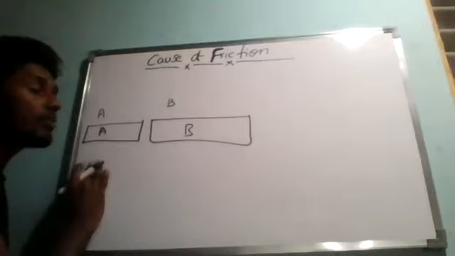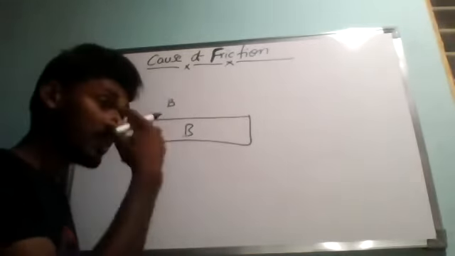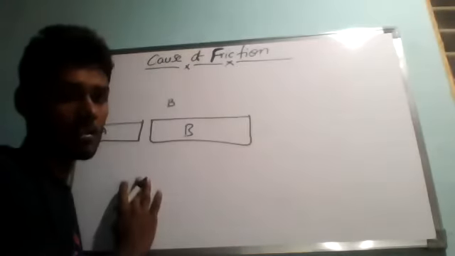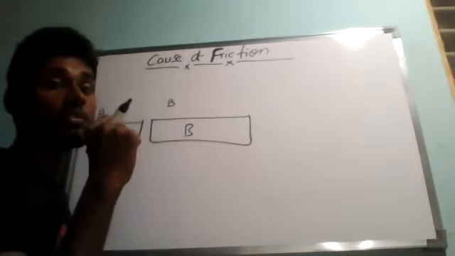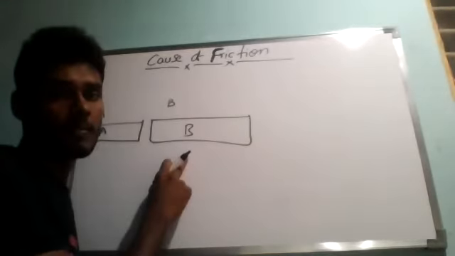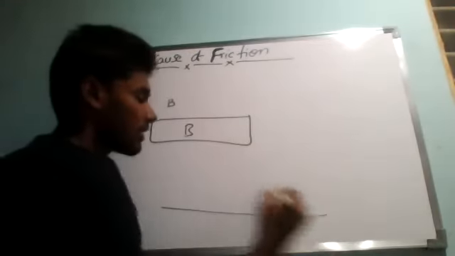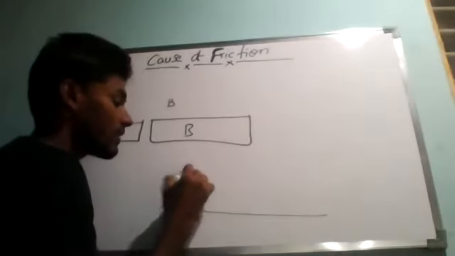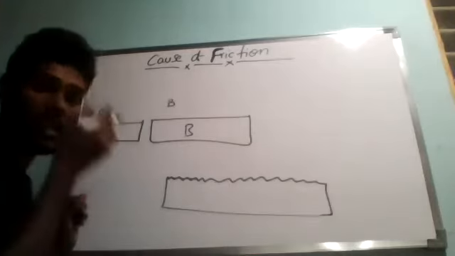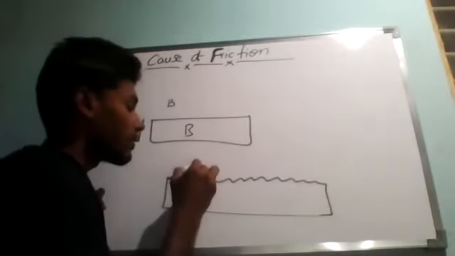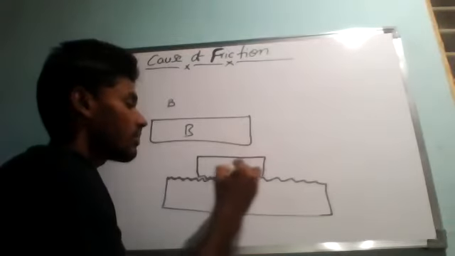Even if you touch the wooden surface, you will feel that it is not a polished surface. To the naked eye it may look very smooth, but it is not. Correct or not? So I will draw a magnified diagram of the surfaces of two wooden blocks, A and B, kept one over the other. Let me take one big block called block B. If you observe the magnified image of this surface, it looks like many hills and grooves. Now I'm going to place another object, wooden block A, which is also a magnified image.